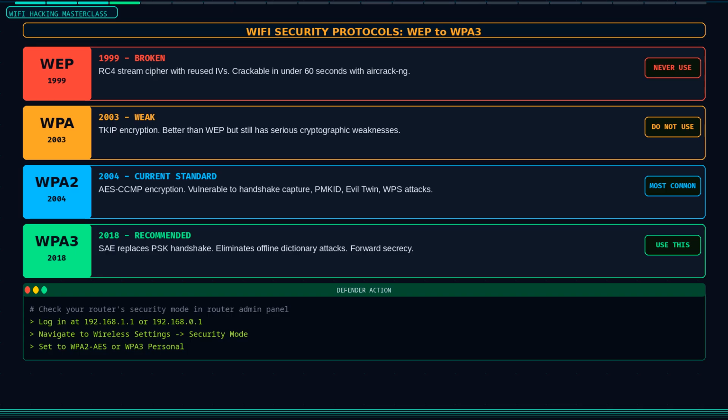WPA3 also provides forward secrecy, which means capturing past traffic is useless even if the password is later discovered. For your penetration tests, you will most commonly encounter WPA2 personal. That is where most of today's attacks apply.